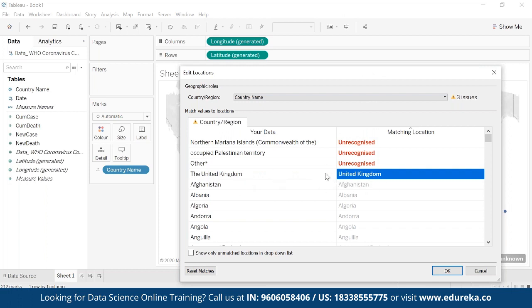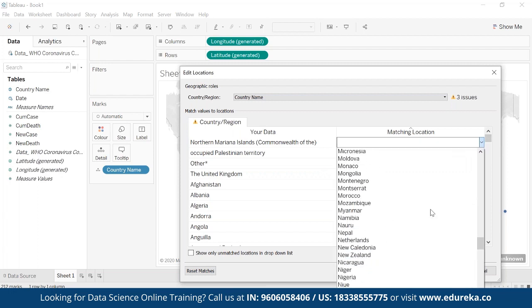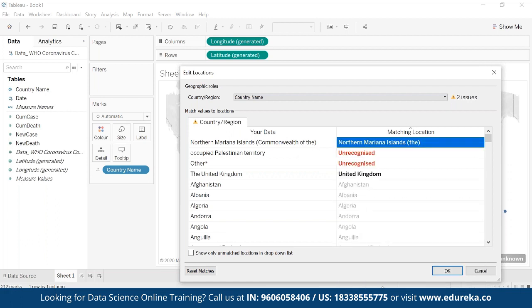So that is the difference. Because of that, Tableau did not understand. Now here I see Northern Mariana Island. So if I click on this, I see in Tableau Northern Mariana Island is present. And here you see this, because THE is written here, the Commonwealth of THE is written. That is why the difference is. I'll just click it here.